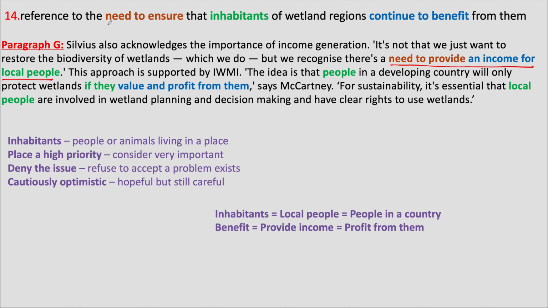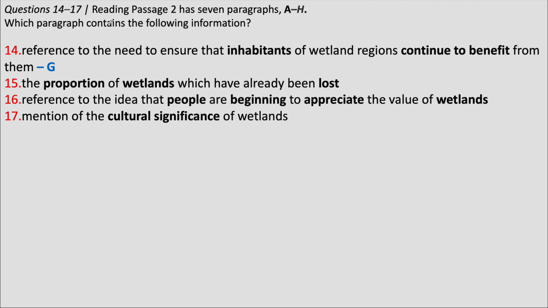The question says there is a need to ensure that the inhabitants or the local people of wetland regions continue to benefit or earn an income from the wetland regions. Later, it also says that people will only protect wetlands if they, the people, value and profit from them. So, valuing and profiting from something is benefiting from something. Paragraph G clearly talks about what is mentioned in the 14th question. The answer to the 14th question is G.